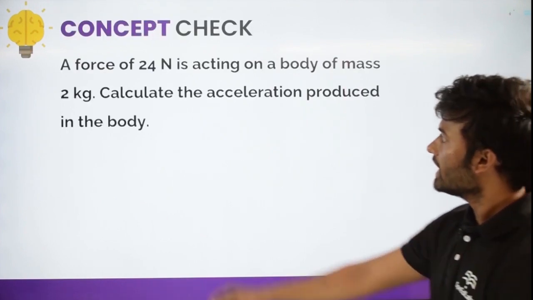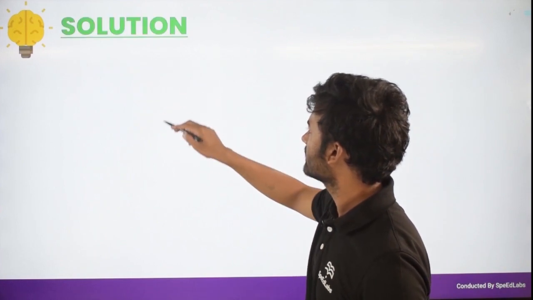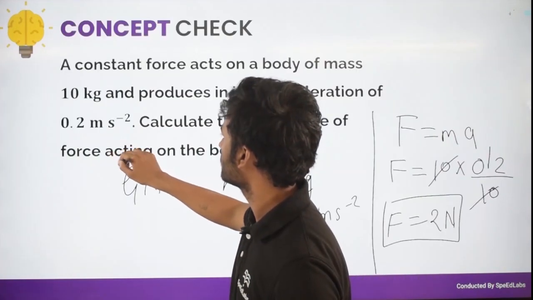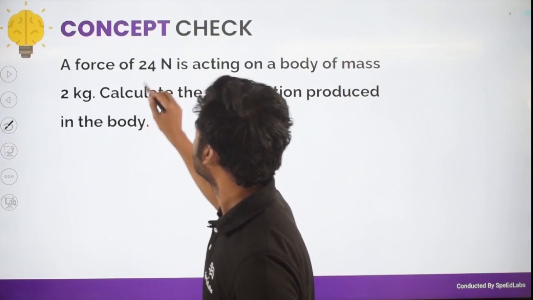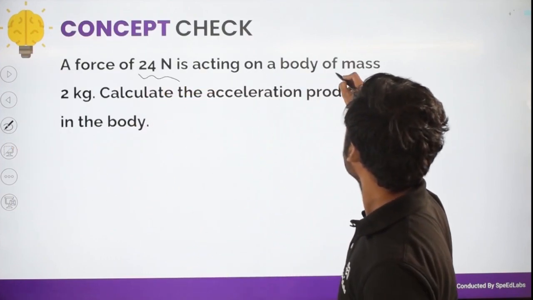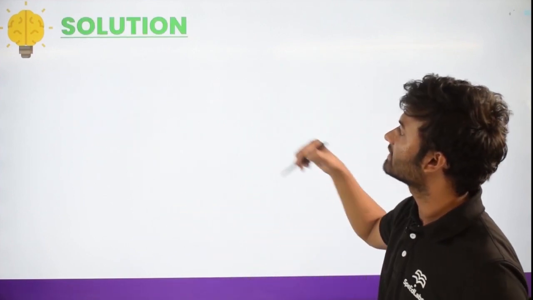Again the next question. See, force has been given as 24 Newton, and we have given a mass of 2 kg. We have to calculate the acceleration.